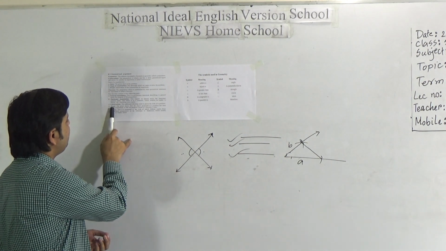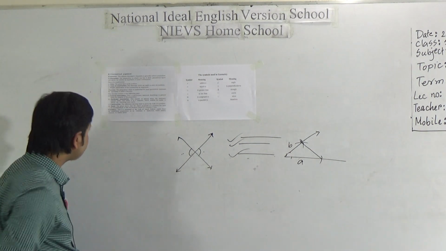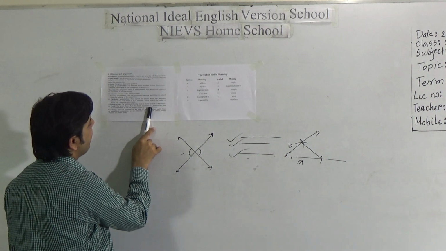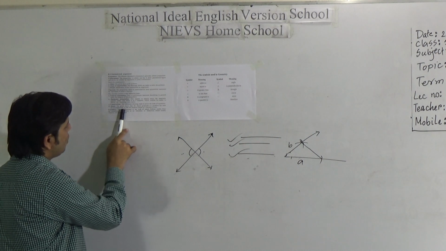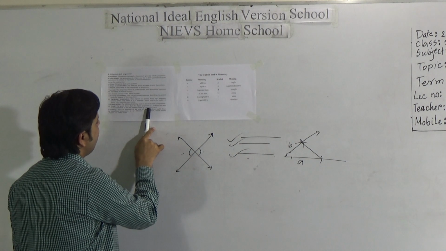Now the last step is proof. Last step is D, that is proof. The proof shows that the object proposed in a problem has been accomplished, or that the property stated in a theorem is true.